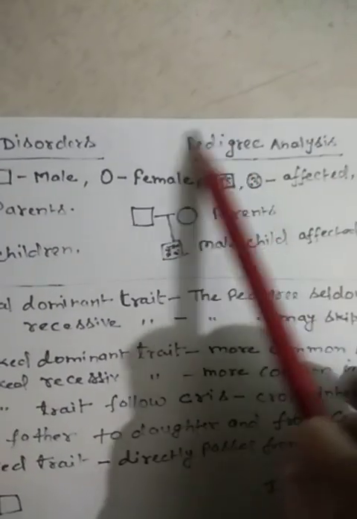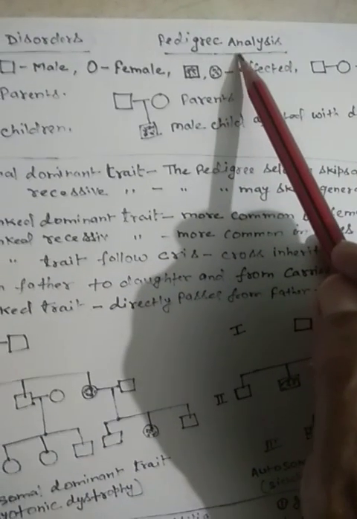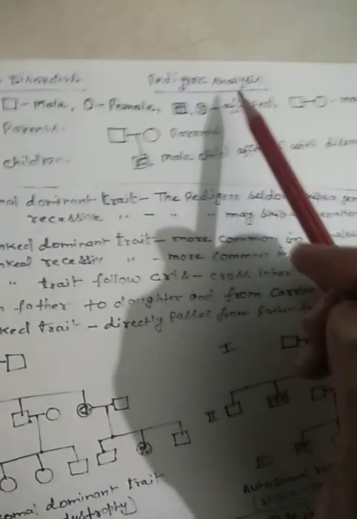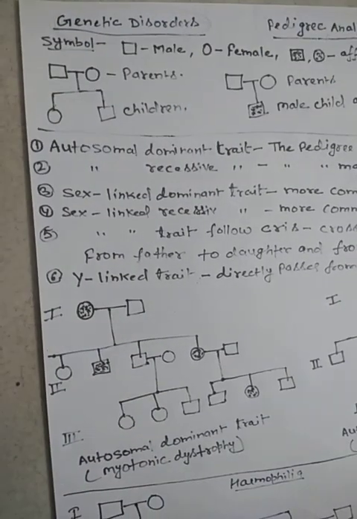This is the tool to know the pattern of inheritance of a gene or of any trait in human beings. The question is, what is pedigree analysis? In pedigree analysis, we use the family history. We make the family tree. Suppose we want to know how a particular trait passes in a family.